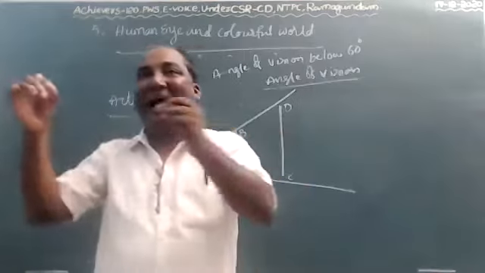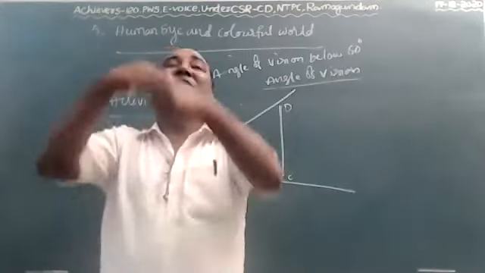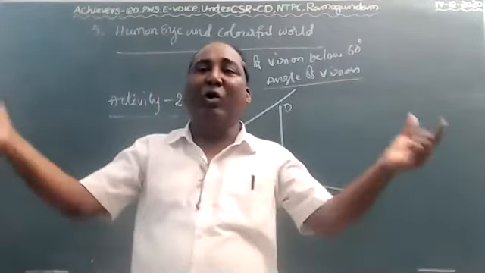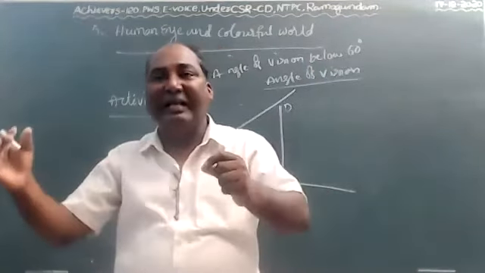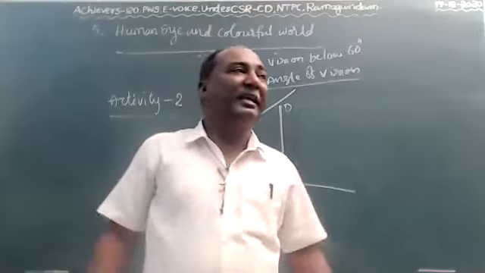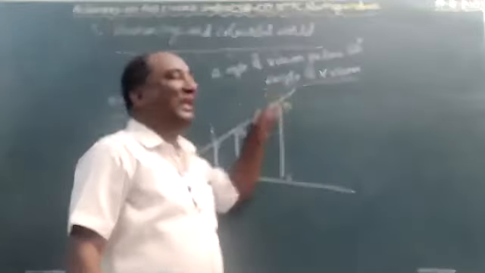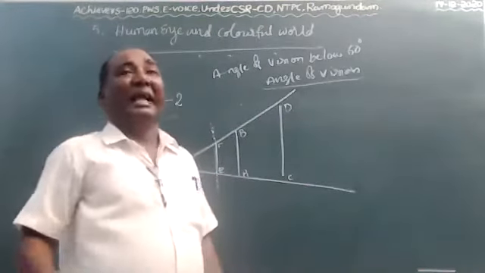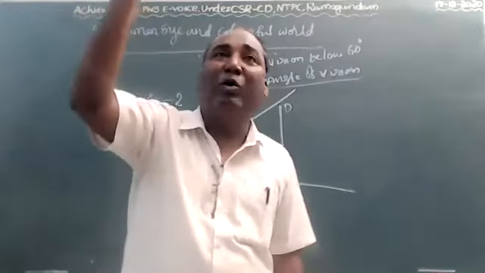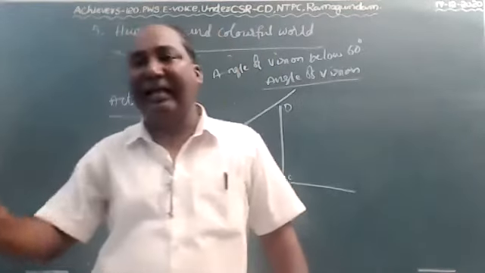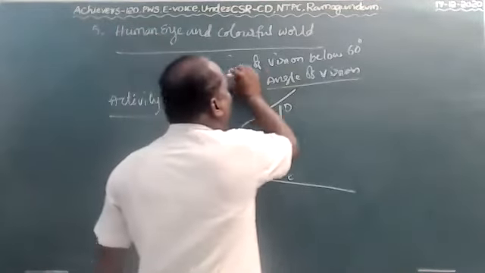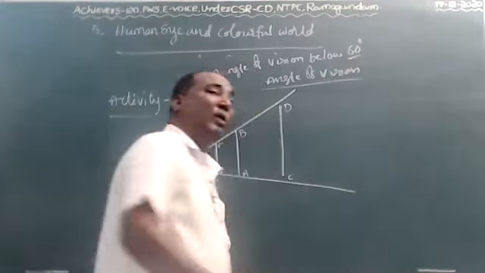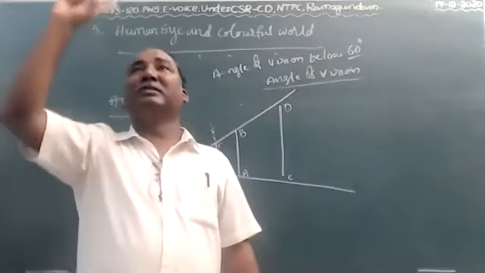The maximum angle at which we can see the whole object is called the angle of vision. Means at which angle we can see the whole object. I already told you, below 60 degrees we can see the whole object, but above 60 degrees we can't.